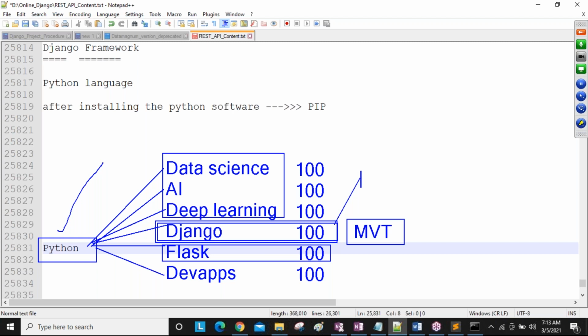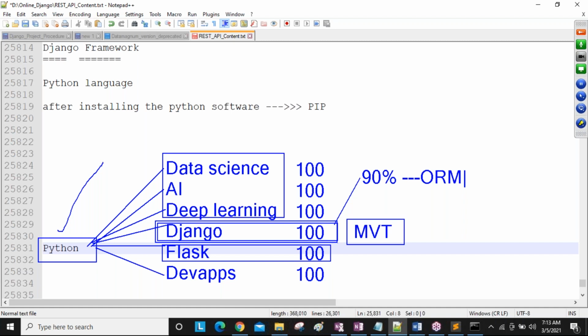Using Django, more projects are coming in real time. 90% of projects are developed using the Django framework right now, and a smaller percentage are developed using the Flask framework. Django also has the ORM structure, guys. It is a ready-made ORM layer.